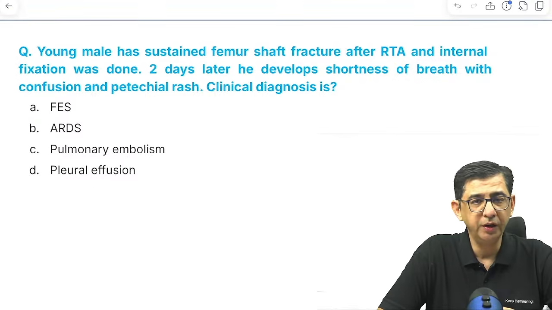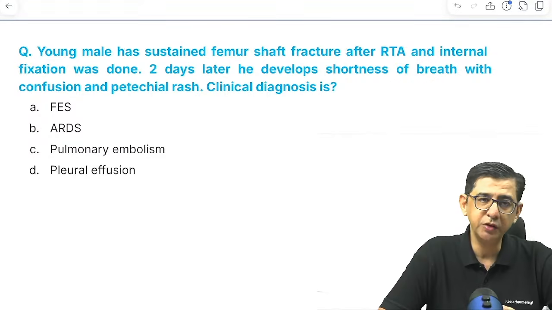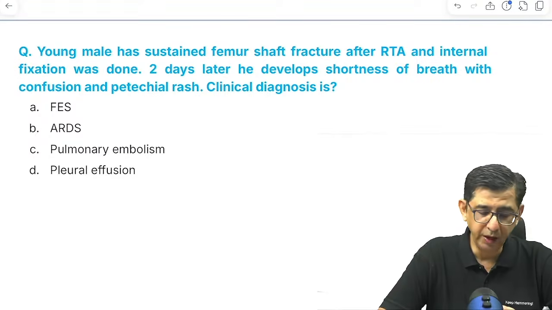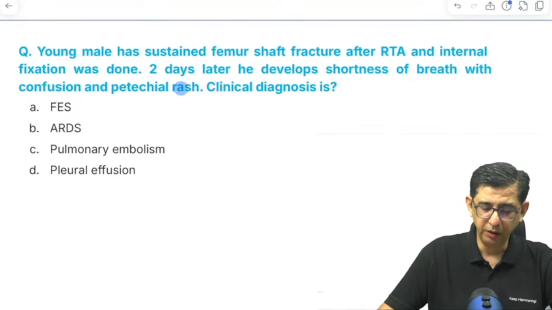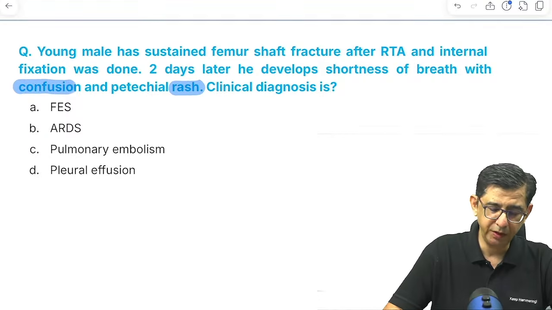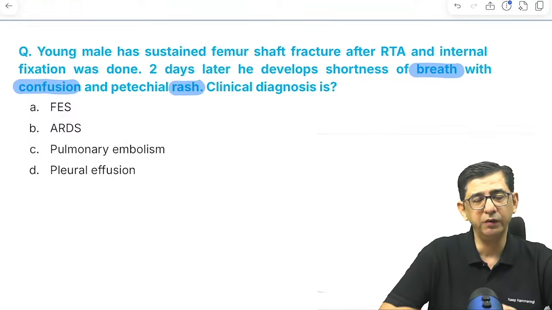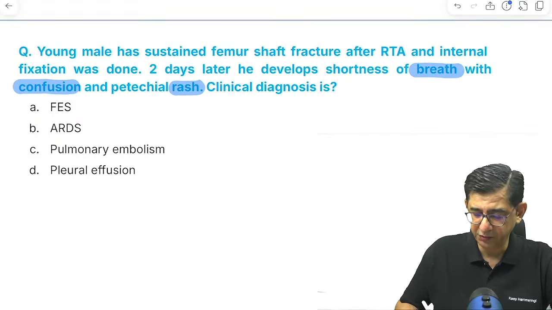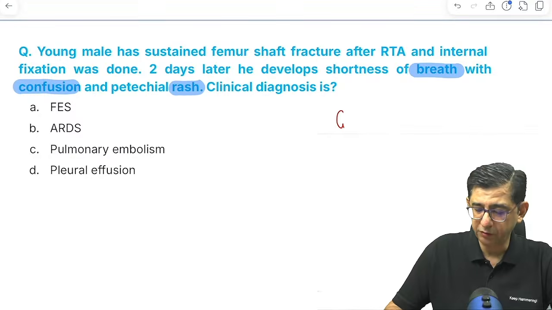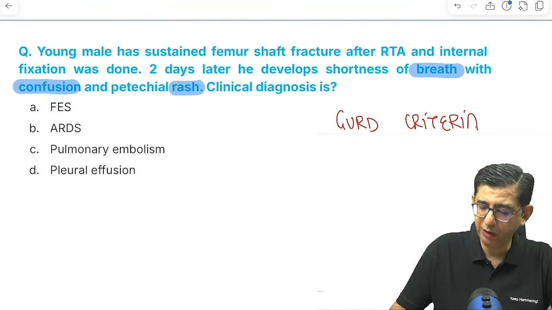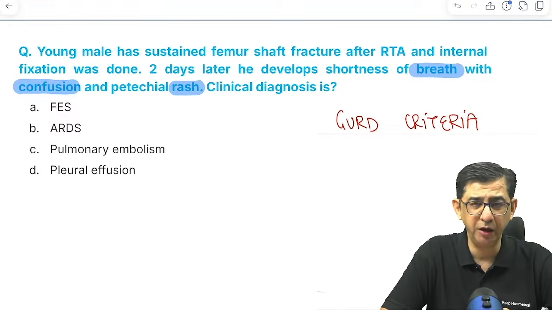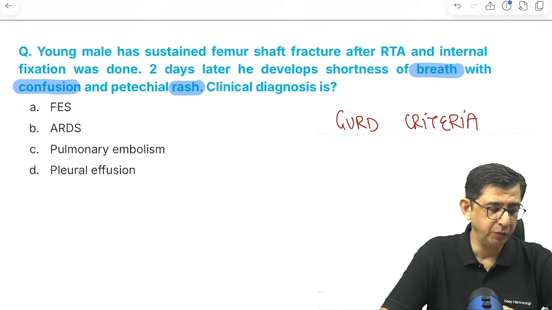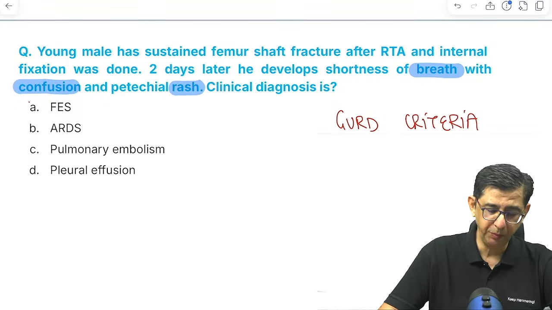Now we are going to talk about a guy with a femur shaft fracture after a road traffic accident. Internal fixation was done. There's shortness of breath with confusion and petechial rash. Considering that there is a petechial rash, a CNS manifestation, and shortness of breath, the major Gurd's criteria are getting satisfied, and anytime the major ones are satisfied, you will think in terms of fat embolism. You need one major and four minor criteria, though the minor criteria may be given in the question, but the major ones would help you identify this, and therefore the answer in this question would be option A.